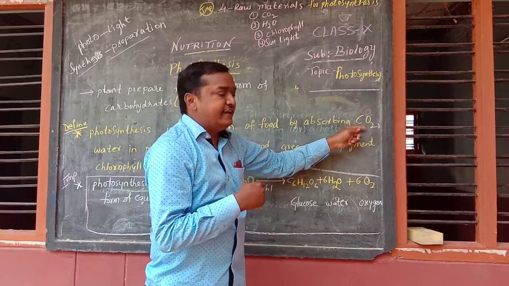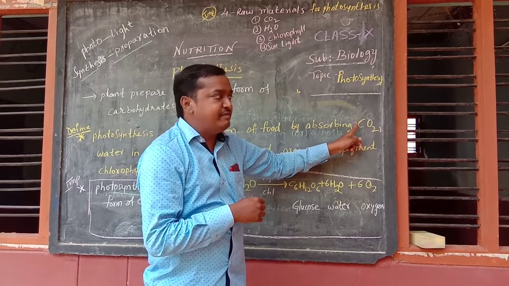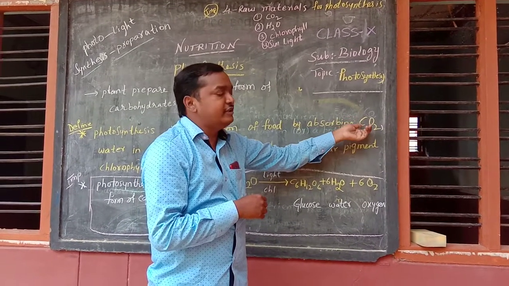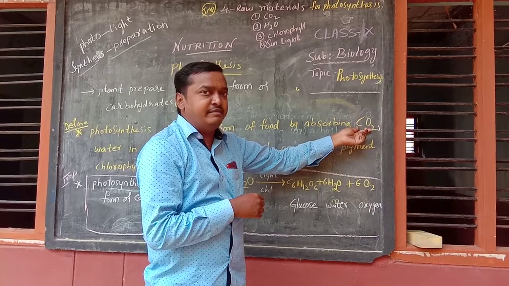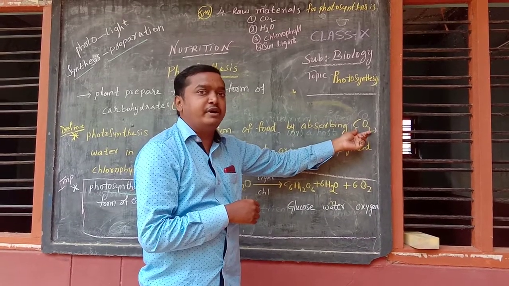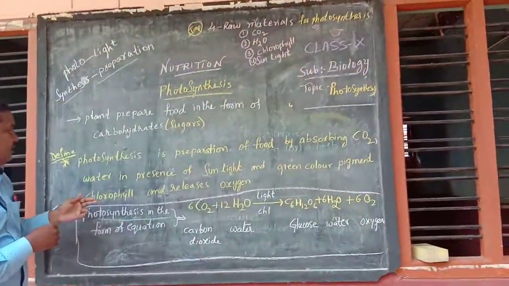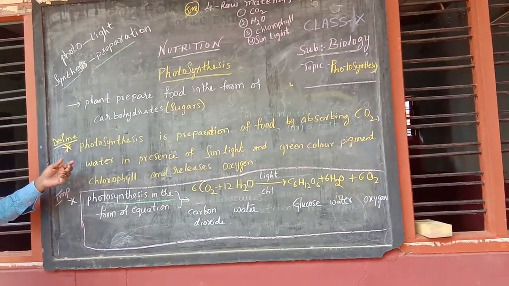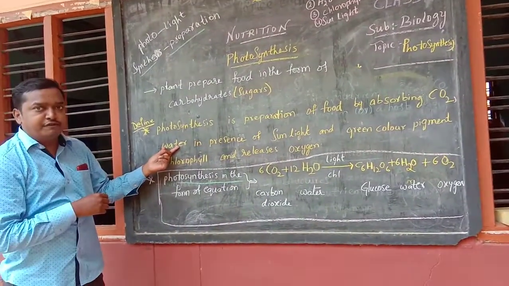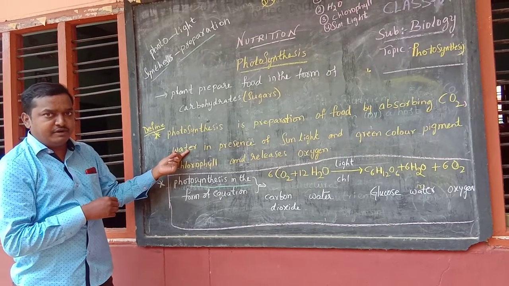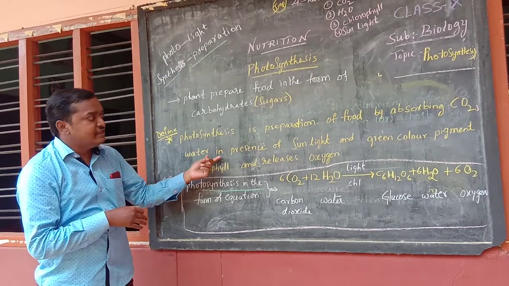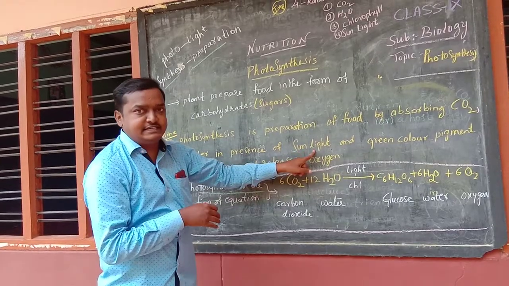The plants take carbon dioxide. C means carbon, O2 means two oxygen elements, which together form carbon dioxide. So, absorbing carbon dioxide from the atmosphere and taking water from the soil, in the presence of sunlight.